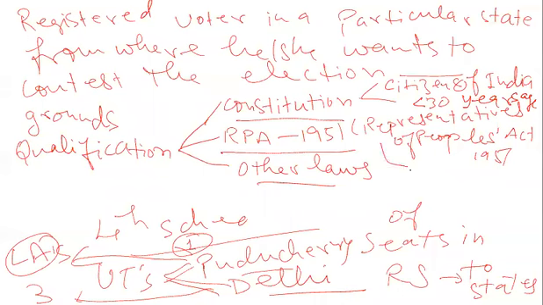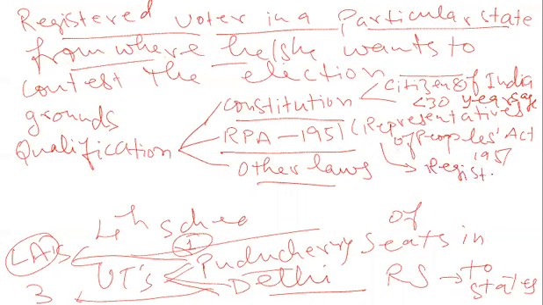For example, as I told you, there was a ground that he or she should be a registered voter in the particular state. Earlier this was a ground. This ground was mentioned in the Representatives of the People's Act, that he or she should be a registered voter in the particular state from where he wants to contest the election.